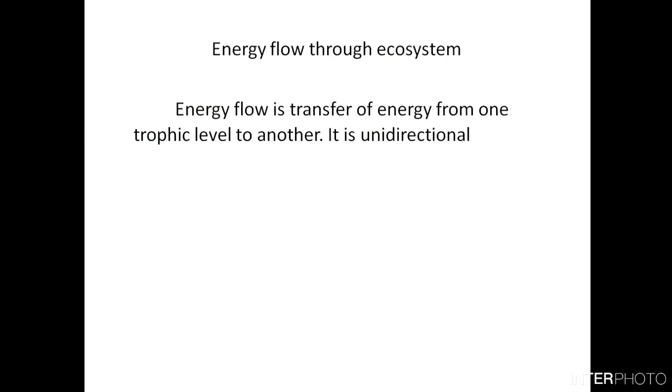So the energy flows in an ecosystem from the producer level to the consumer level. At each trophic level, 80 to 90% of energy is lost by respiration and death. I'd already talked to you about it at the beginning. Hence, the amount of energy decreases from the producer level to the consumer level.